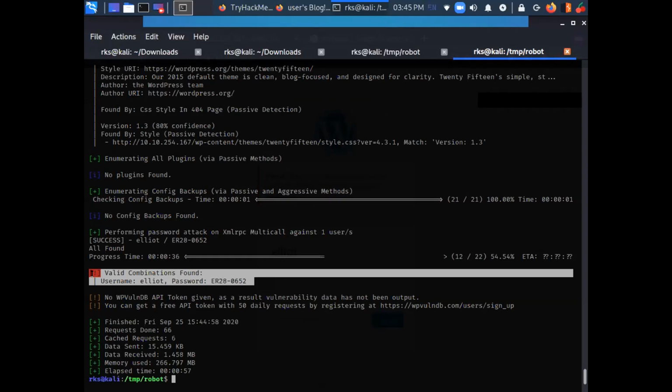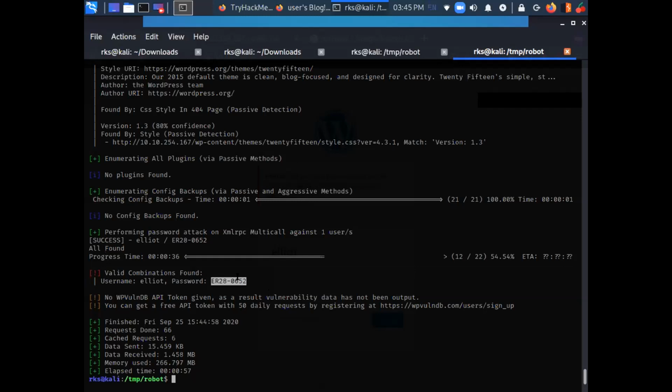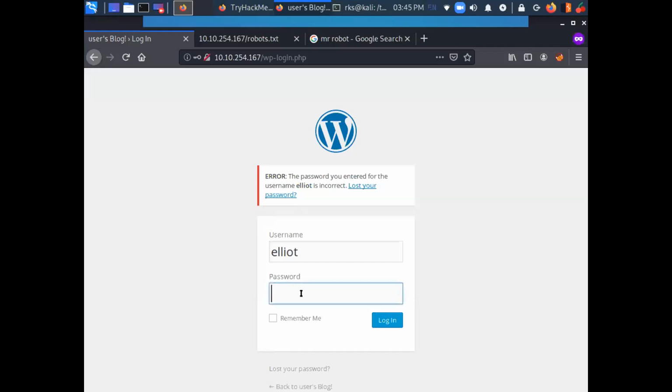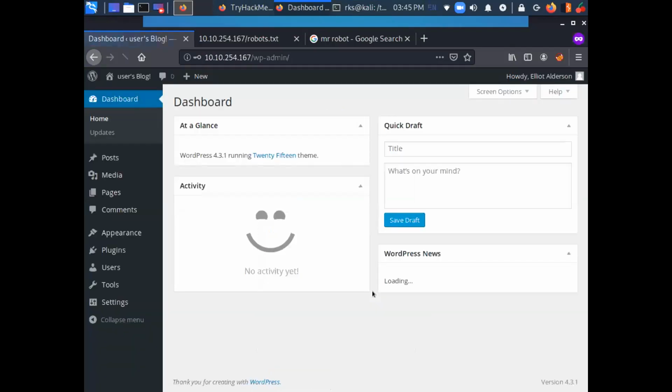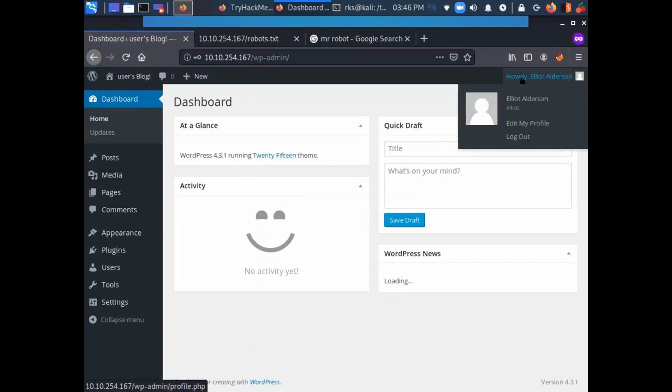Right. So let's just try this password to log in. Just copy it and paste it here. So we have successfully logged in here. Now I am inside the Elliot Elderson WordPress account here.